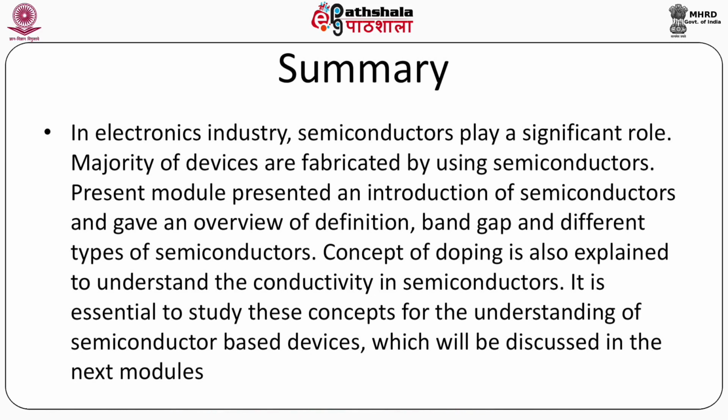I know it is difficult to understand, but it is important to know. Actually, the direct band semiconductors are used for optical applications. Silicon is not a direct band semiconductor. That is a basic problem in any LED, light emitting diodes, or any such application. You will find that silicon cannot be used for that purpose. Whereas a compound semiconductor, for example gallium arsenide, can be very well used for that particular application, and that is a direct band semiconductor. We will try to understand that more in the next modules.